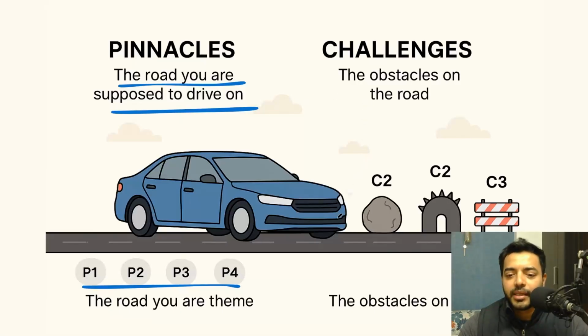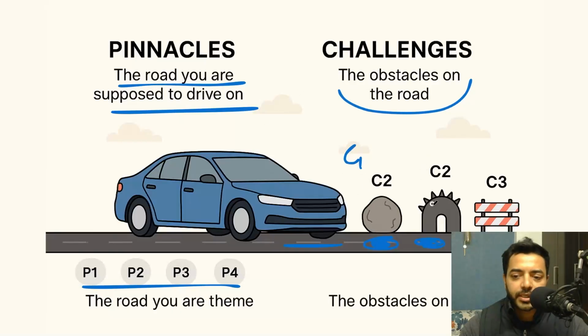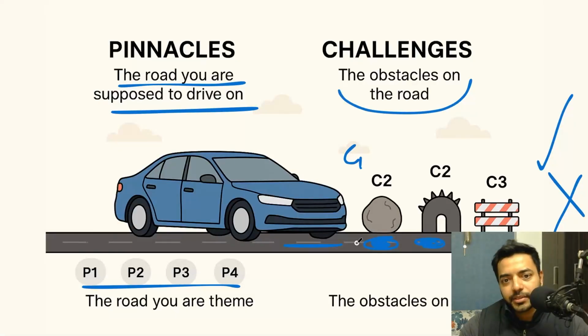At the same time, let's say you're driving to Jim Corbett, and the way to Jim Corbett National Park has a lot of potholes. The whole road is full of potholes, right? So those are nothing but C1, C2, C3 and C4. Those are the challenges, the obstacles on the road, or the lessons that you need to learn so that you reach this point, right? So that's a pinnacle and a challenge.